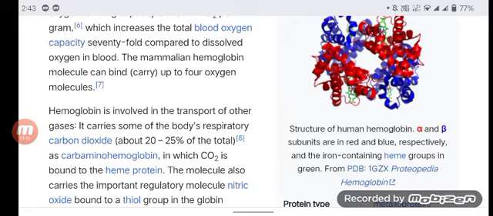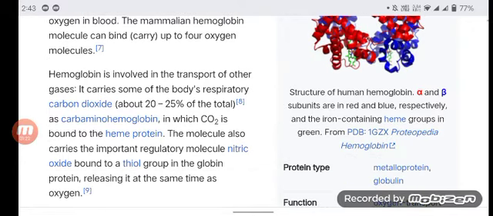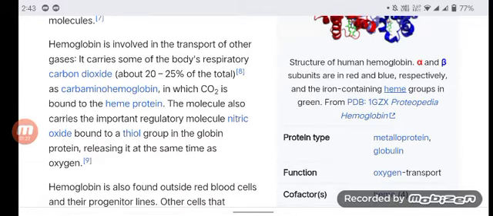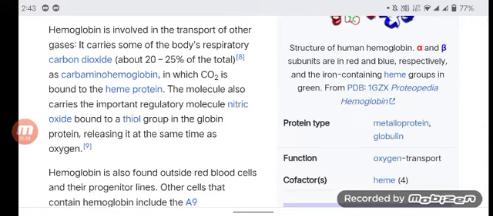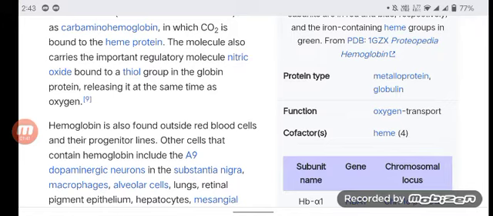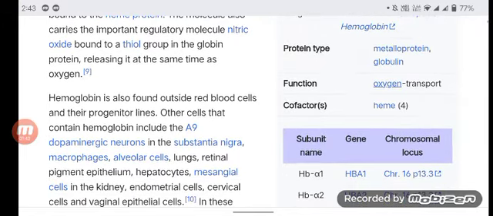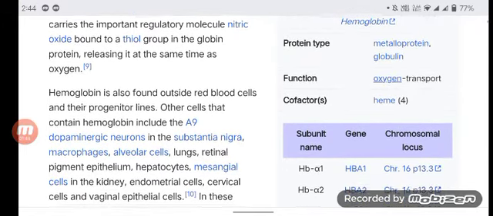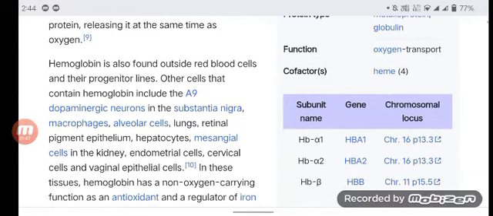The mammalian hemoglobin molecule can bind up to 4 oxygen molecules. Hemoglobin is involved in the transport of other gases. It carries some of the body's respiratory carbon dioxide, about 20 to 25% of the total. As carbaminohemoglobin, in which CO2 is bound, the hemoprotein molecule also carries the important regulatory molecule nitric oxide, bound to a thiol group in the globin protein, releasing it at the same time as oxygen.